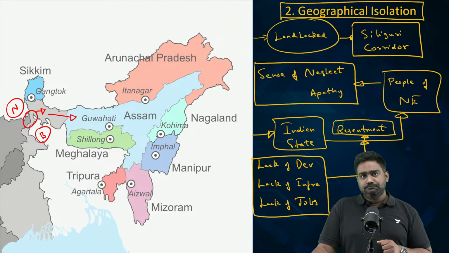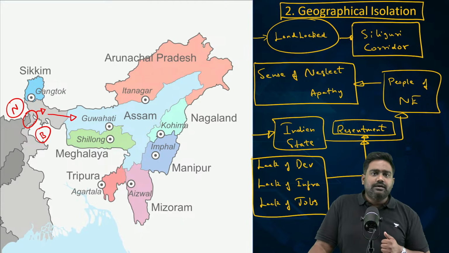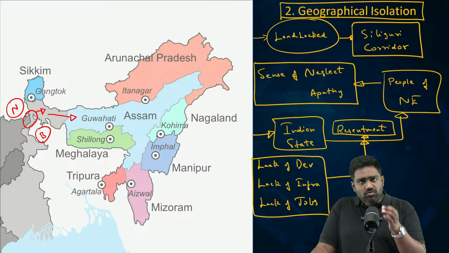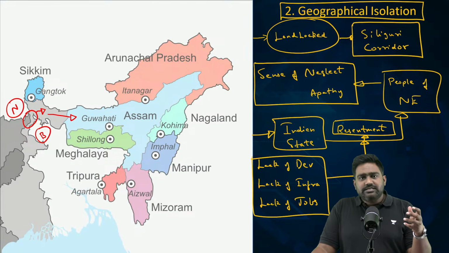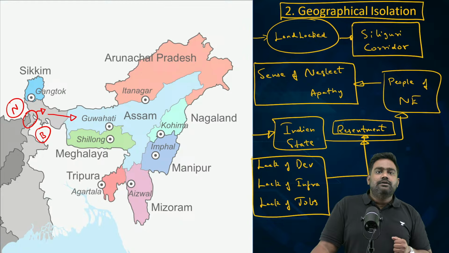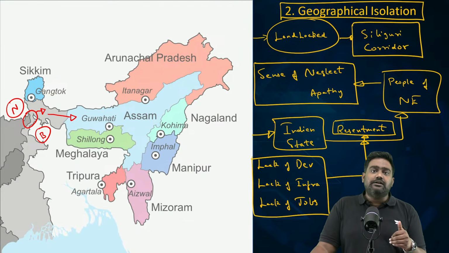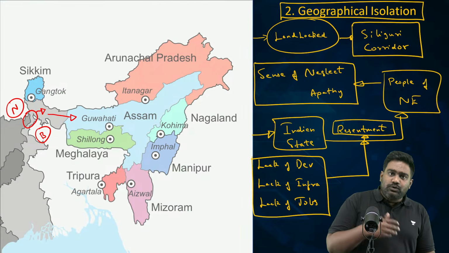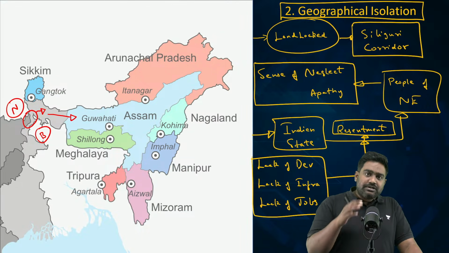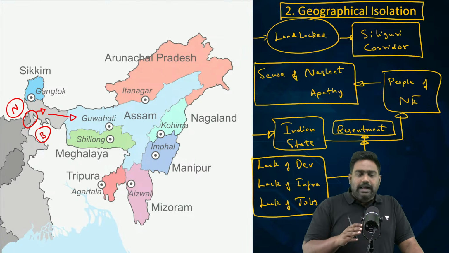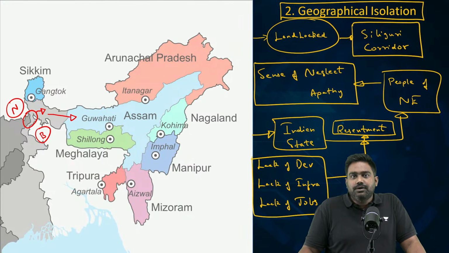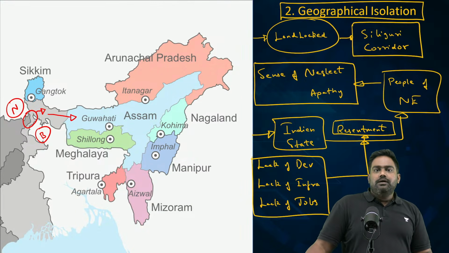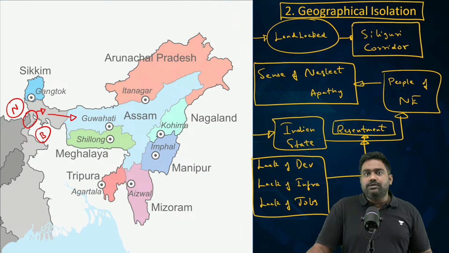against the Indian state. Take, for example, the Naga insurgency, or the Mizo insurgency, or the insurgency led by the Metis in the 1960s. One of the root causes was the resentment left behind since 1947 and post independence, where the groups present here felt that they were being forced by India to merge with the rest of the country. So this they felt was a threat to their land and their rights. And that resentment, that anger has played a role and it has contributed to the insurgencies in this region. So, the geographical isolation, the lack of development, and the political disconnect has been a very important factor, which is something you need to note down.